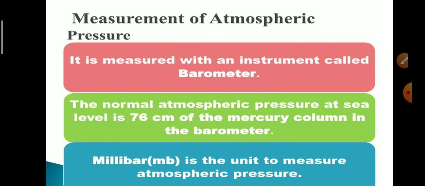It is measured with an instrument called a barometer. The normal atmospheric pressure at sea level is 76 centimeters of mercury column in the barometer. Millibar is the unit to measure atmospheric pressure.